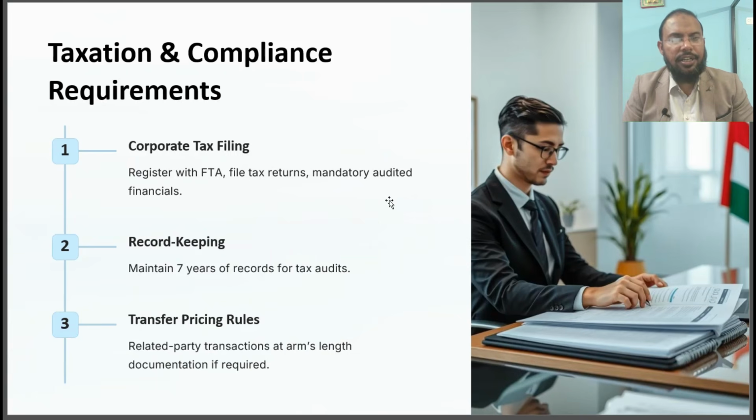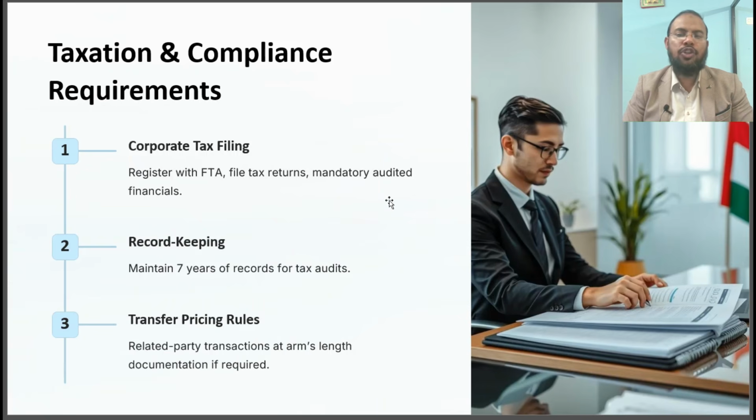Here we will discuss taxation and compliance requirements. If you are a free zone person and you are following all the conditions of a qualifying free zone person, you need to follow corporate tax filing: the corporate tax return must be filed within 9 months from the relevant tax period, and you have to maintain audited financial statements.